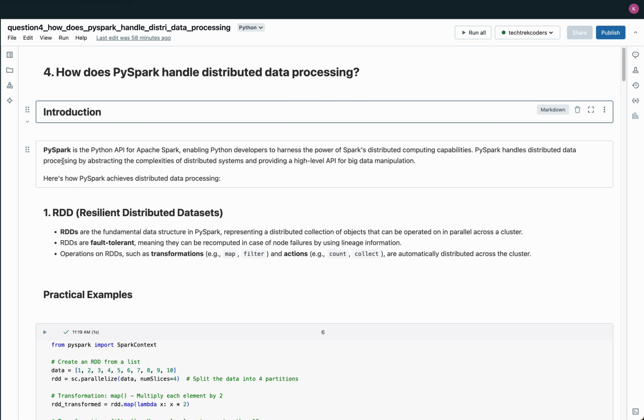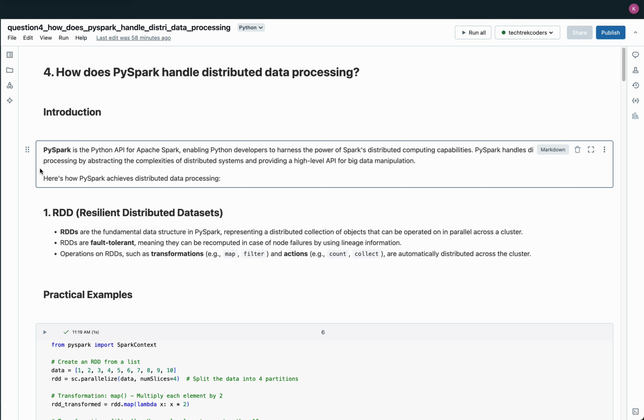Introduction. PySpark is the Python API for Apache Spark, enabling Python developers to efficiently process large datasets across distributed clusters. By abstracting the complexities of distributed systems, PySpark provides a high-level API for data manipulation and analysis.